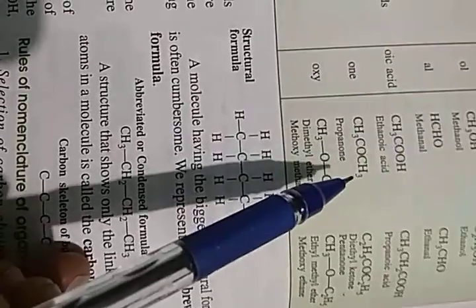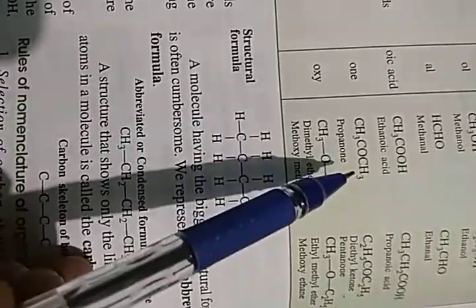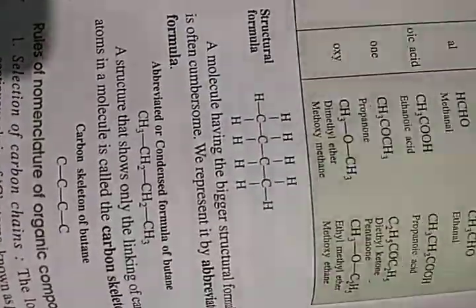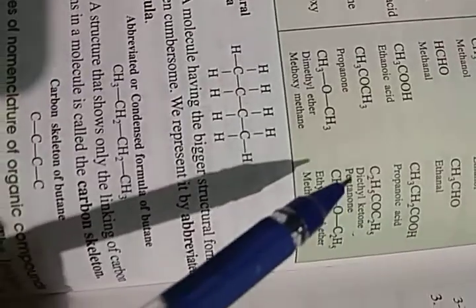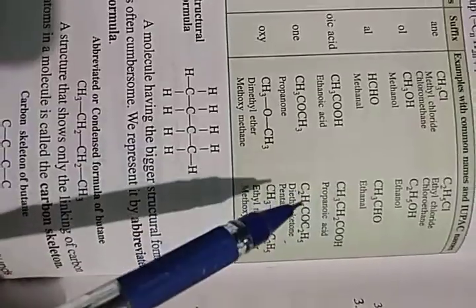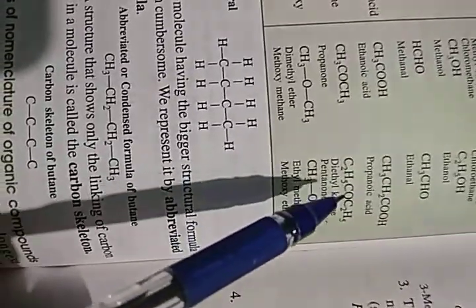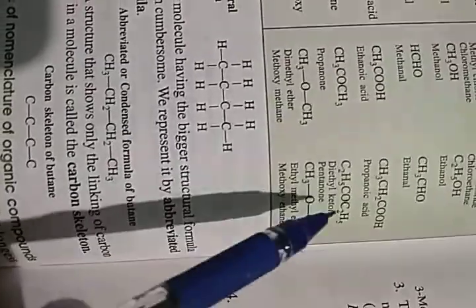Or here it may be CH3, here C2H5, or here C2H5, here CH3. Both may be the same alkyl, may be different alkyl. It is called di. There are two examples: CH3COCH3, called propanone, or if it is C2H5, it is called diethyl ketone.